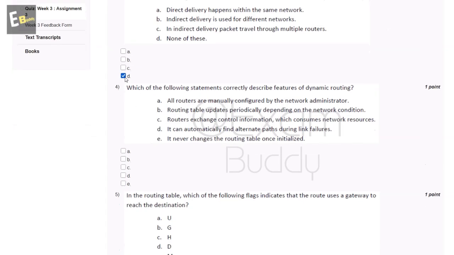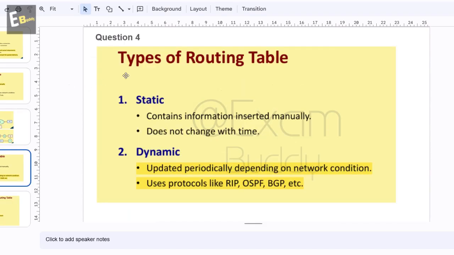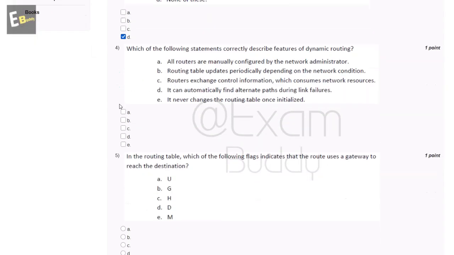Now the fourth question is: which of the following statements correctly describe features of dynamic routing? And these are the options. So let's check the answer of the fourth question. For the dynamic type of routing table, it updates periodically depending on network conditions and uses protocols like RIP, OSPF, BGP, etc. So the answer of the fourth question is B, C, D.